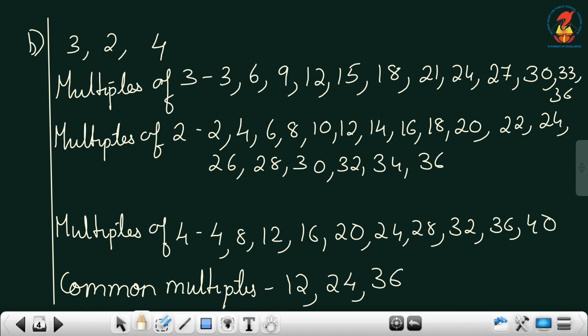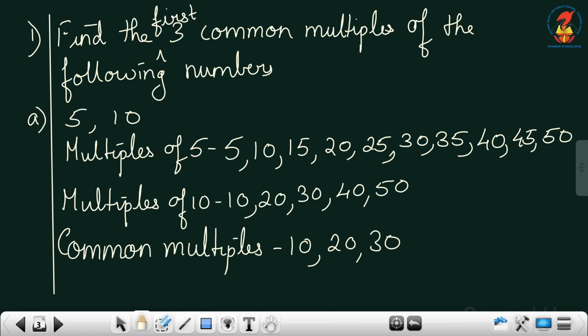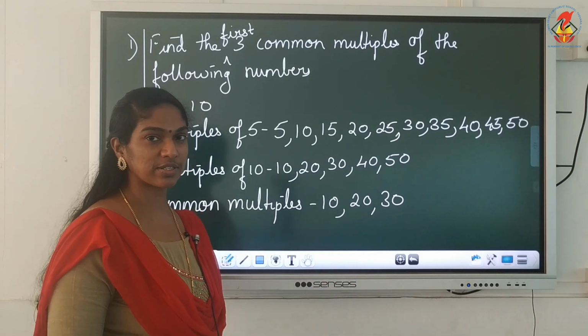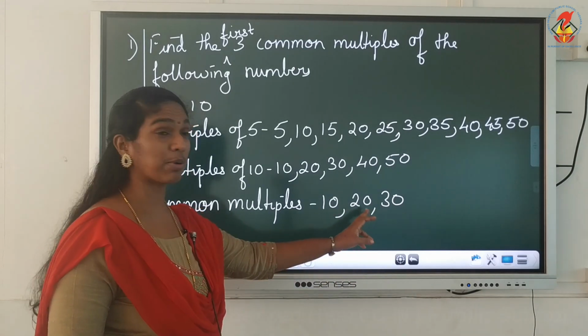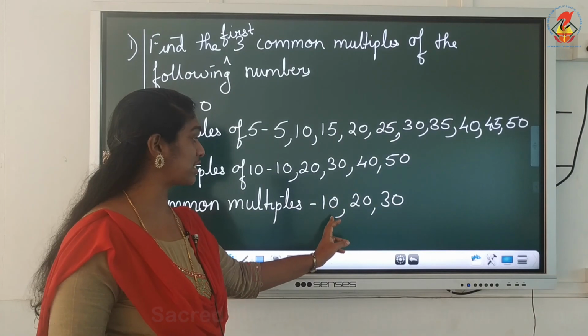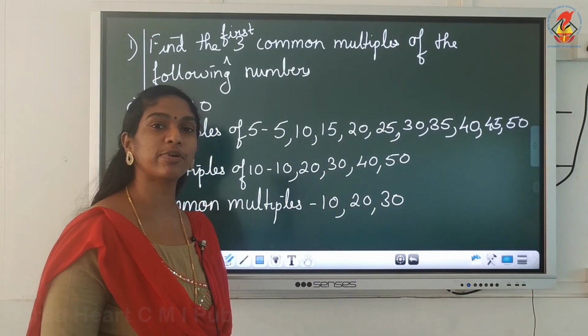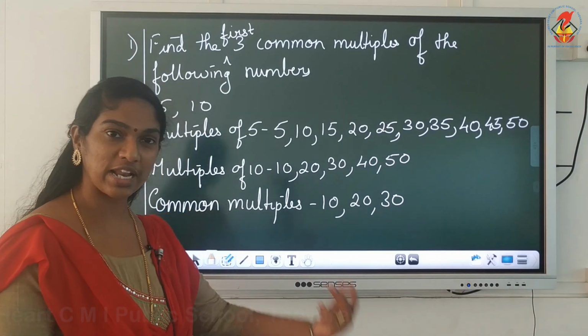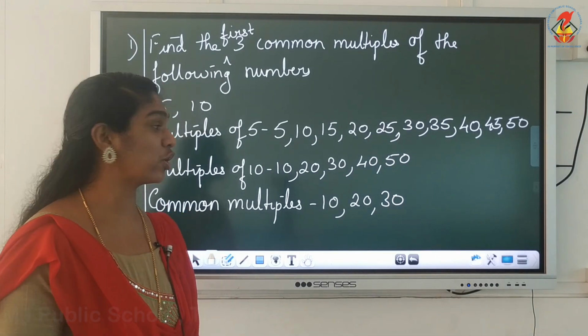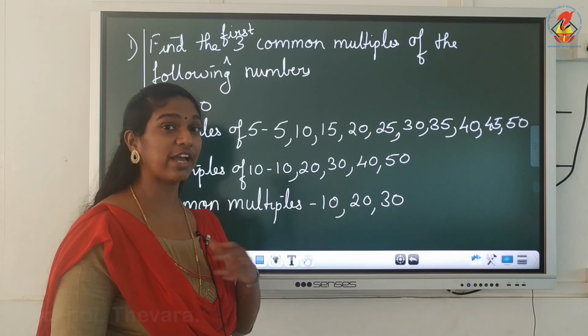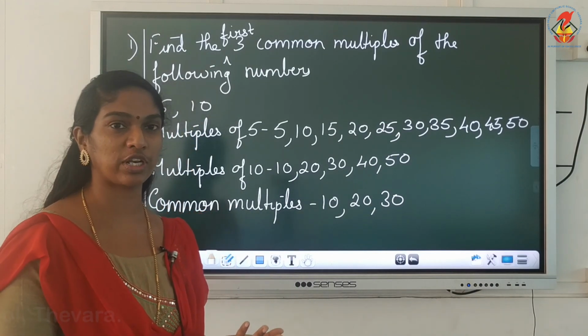Now, children, I will give you an easier way to find a common multiple. See, first question, which are the common multiples you got? 10, 20, 30. What can you notice from this? It is the table of 10, right? 10 ones are 10, 10 twos are 20, 10 threes are 30. Next common multiple will be 10 fours are 40. Next one will be 10 fives are 50. So if you get the first one correctly, the rest of the multiples are easy for you to find.